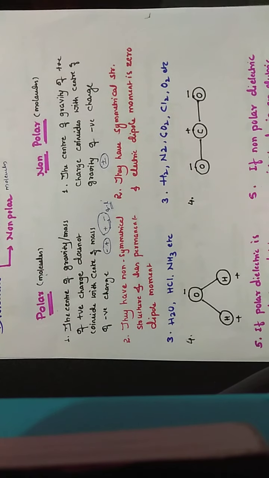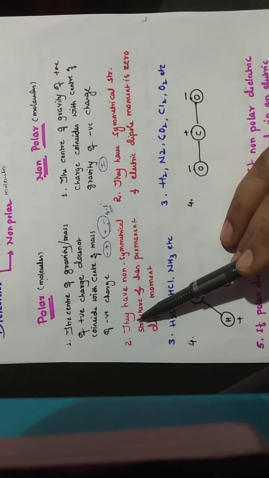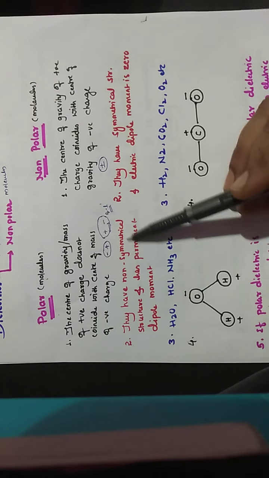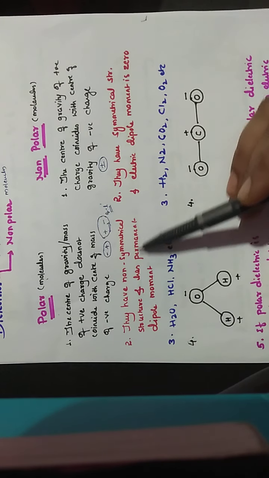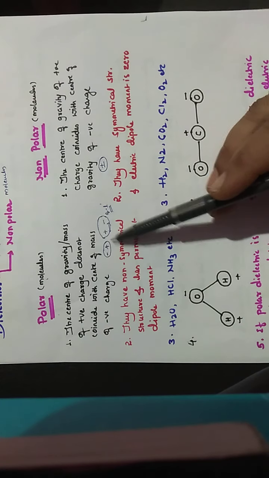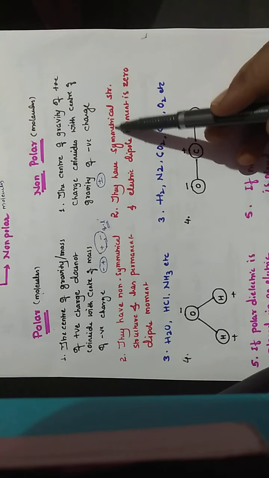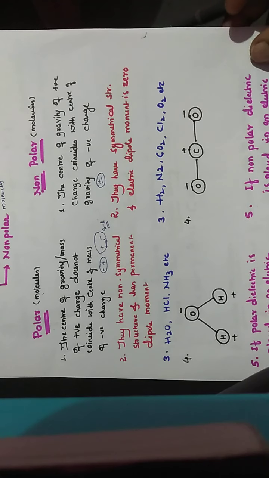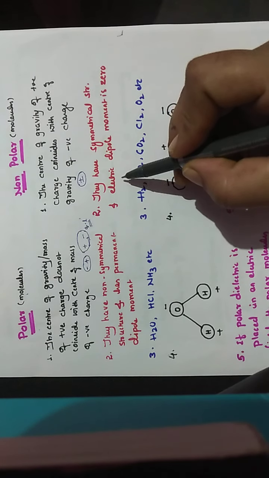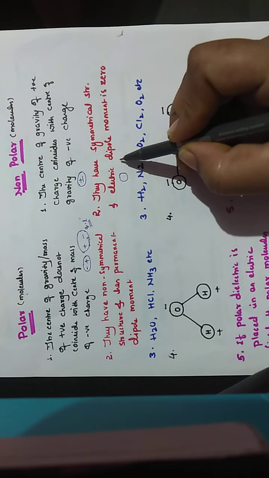And the second difference between polar and non-polar molecules is that polar molecules have a non-symmetrical structure and a permanent dipole moment, as I have told. Non-polar molecules have a symmetrical structure and the electric dipole moment is 0. Symmetrical structure means all the atoms are of the same size.